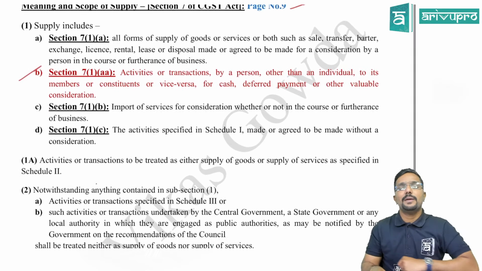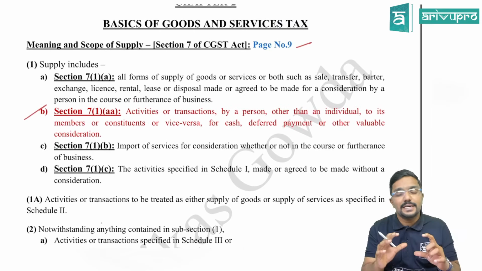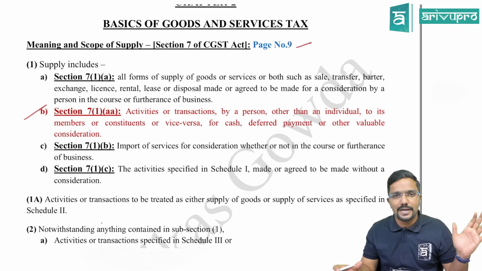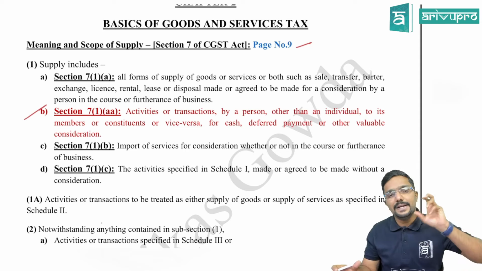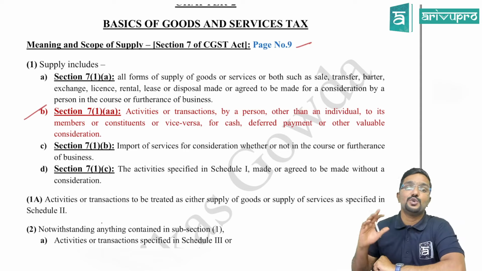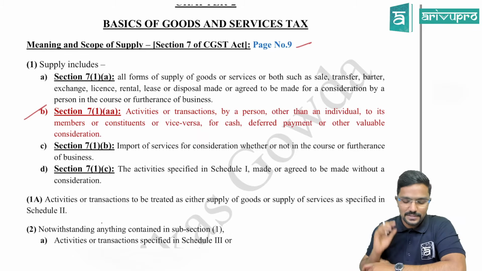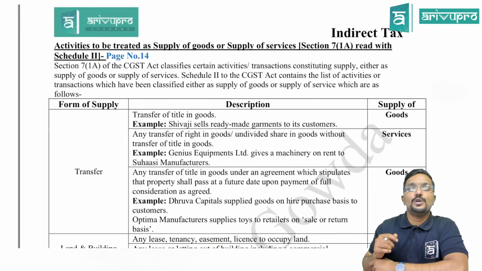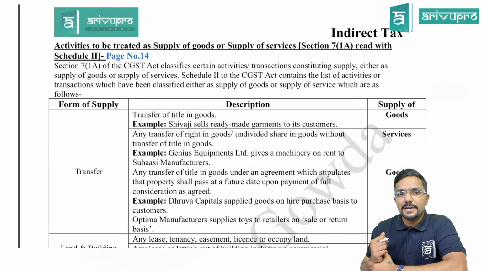And here in my material, whatever I have highlighted in red color is the changes, guys. All other content which is in black, there is no change in that. Only whatever I have highlighted in red color is the amendment which you guys have to focus on. Fine? Yes. Sure. So the next change is with respect to schedule 2, which is there in page number 14.